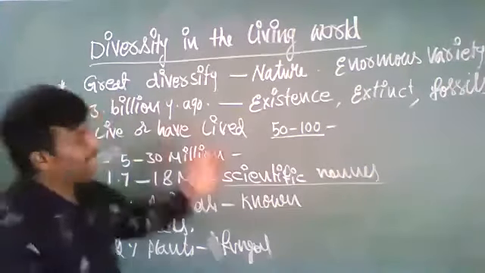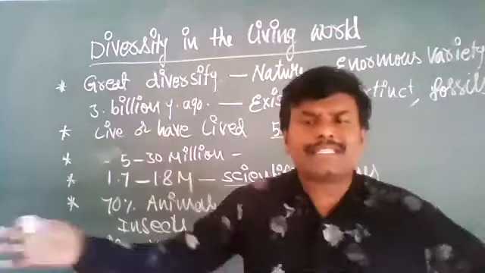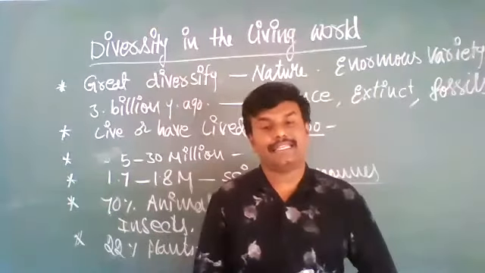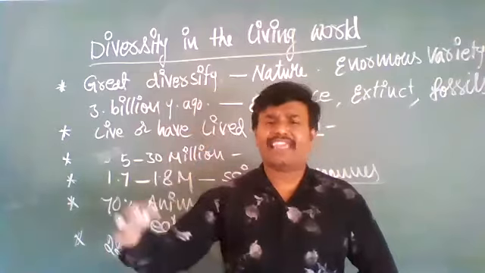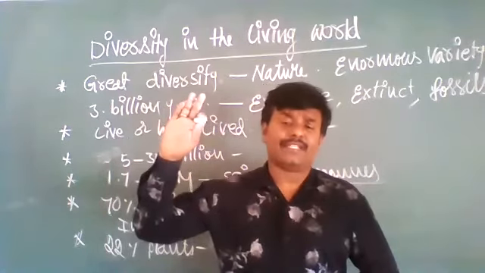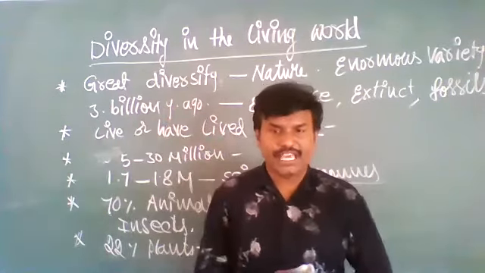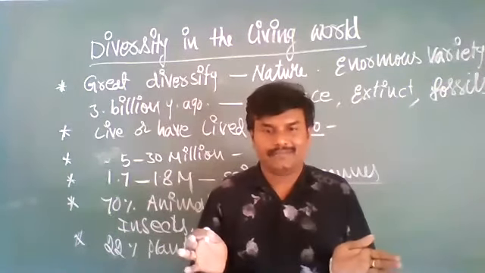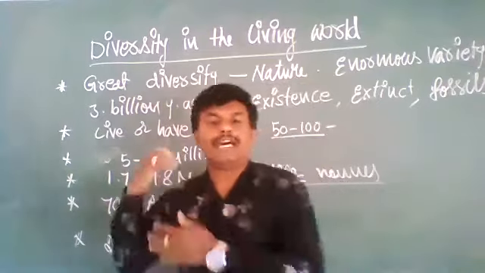So all these animals show enormous diversity in their food habitat, living habitat, reproduction habitat, in every habitat. They are showing great variations, diversity, differences from one animal to another animal.